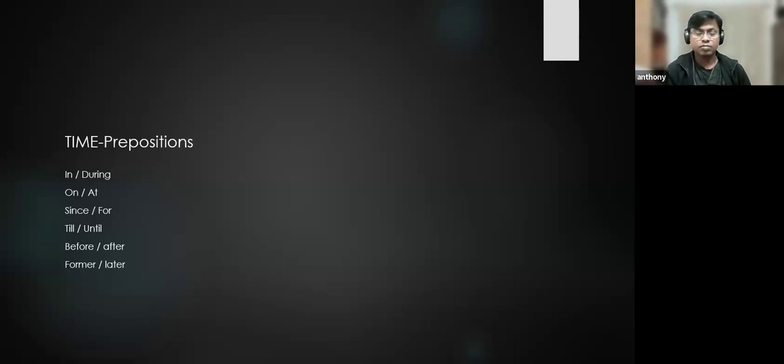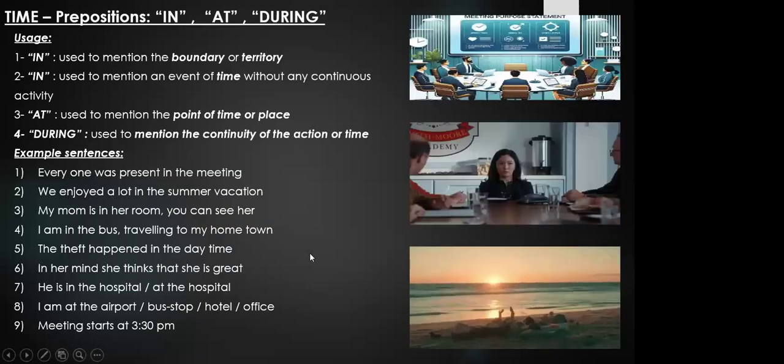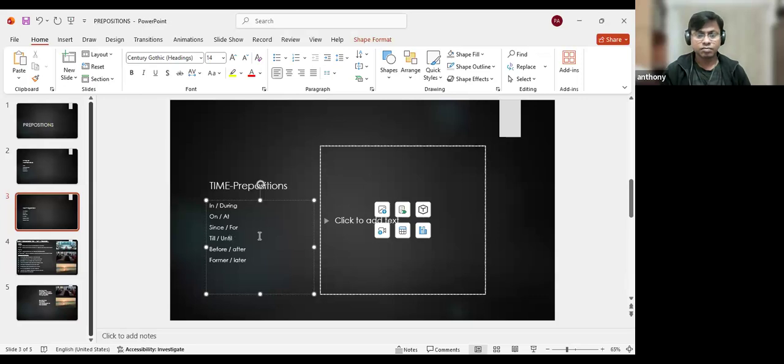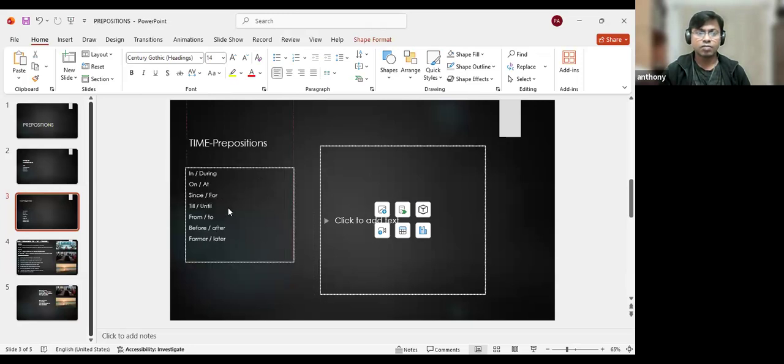There are two words: until and until it will come. Almost the same meaning.